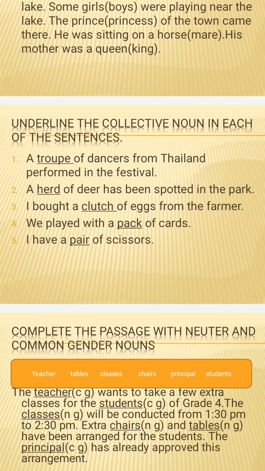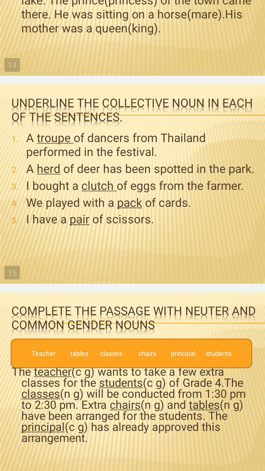We played a pack of cards. All of you play cards? I hope all of you play cards, and there are 52 cards. As we know, there are a total of 52 cards. Those 52 cards are known as a pack. The group of those 52 cards is known as a pack. I have a pair of scissors. Pair of scissors means scissors is only one, but it is always counted as a plural because it has two teeth. The scissors have two teeth, so it is always counted as a pair. So that is why we always call the scissors a pair of scissors. I hope this is clear to everyone.